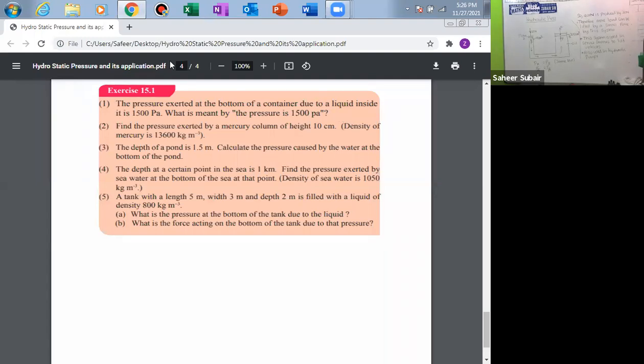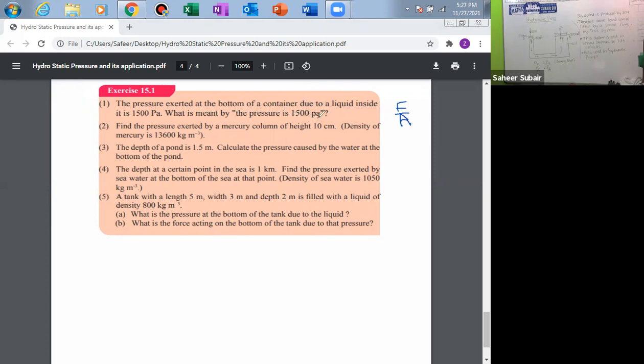So you know pressure means force divided by area. Force divided by area is pressure. Then what is the definition you had given for the pressure? The force acting on unit area. Then pressure is the force acting on unit area.